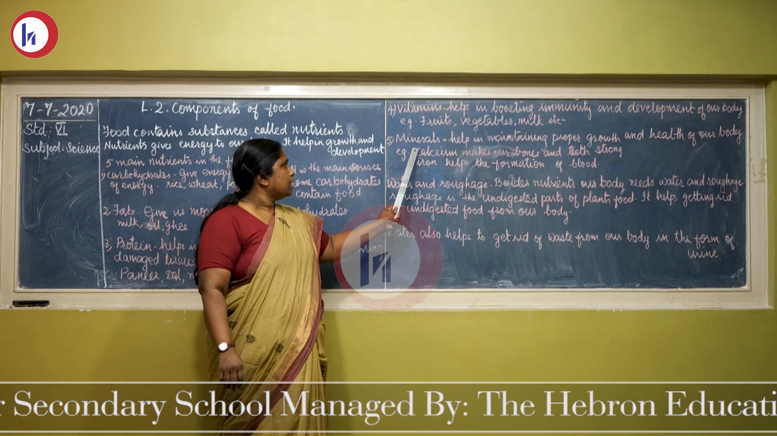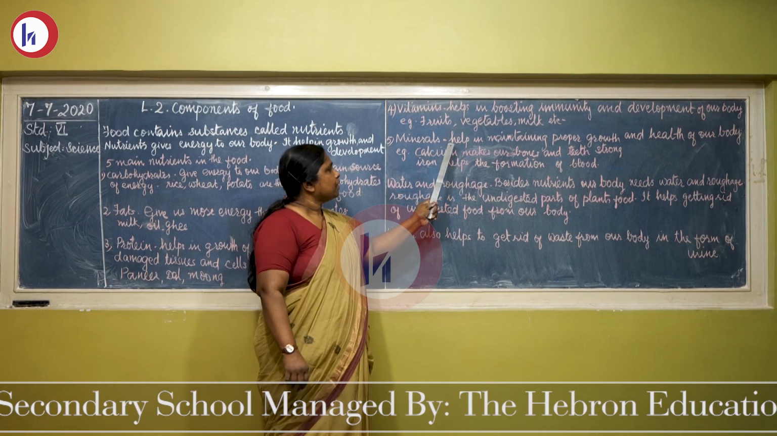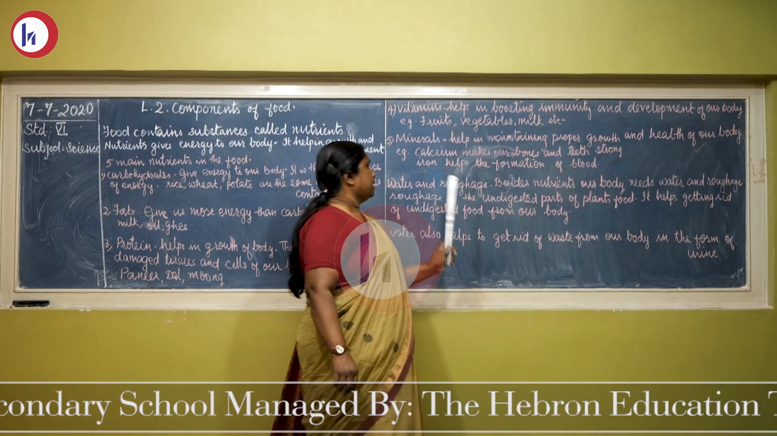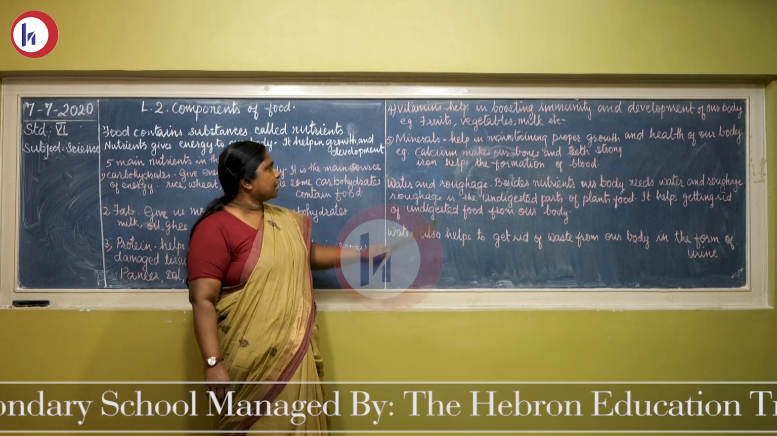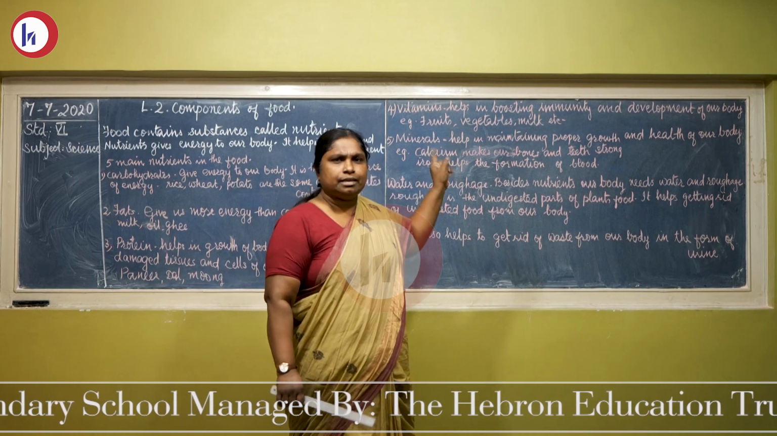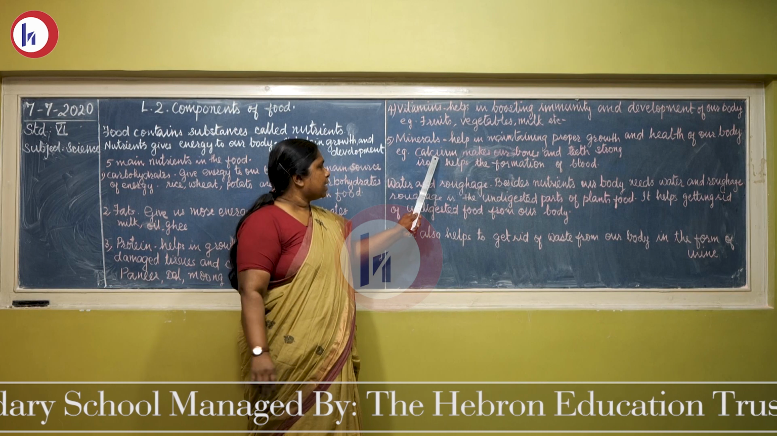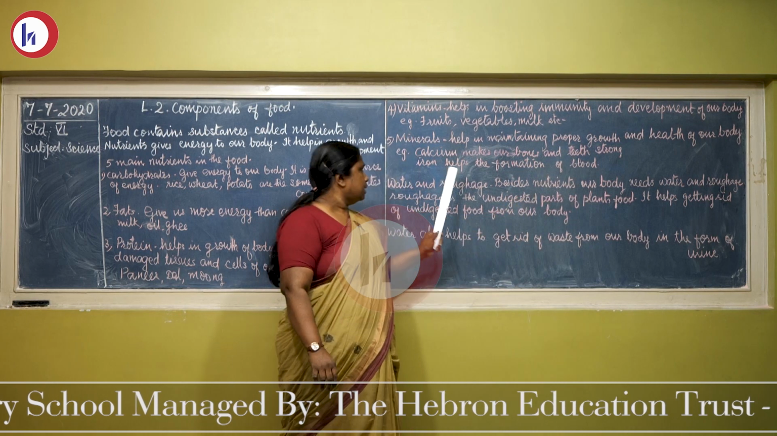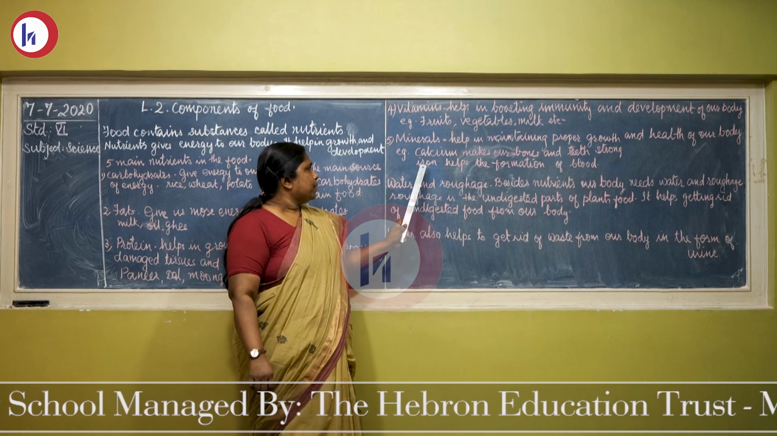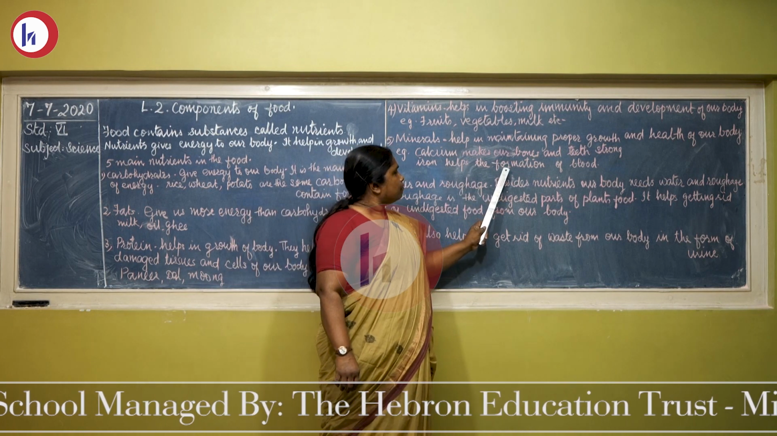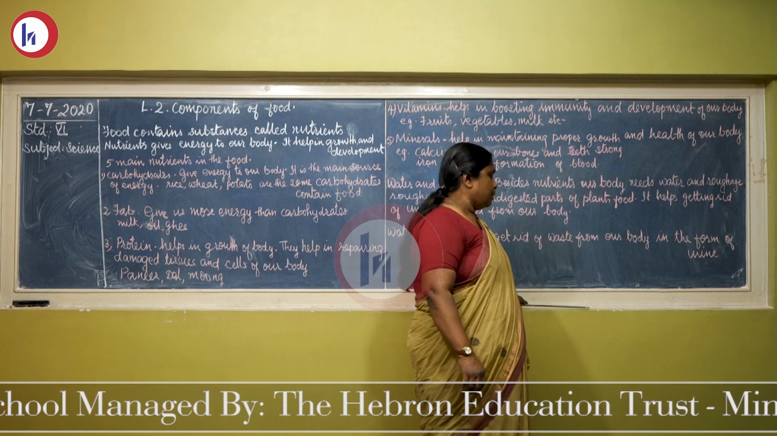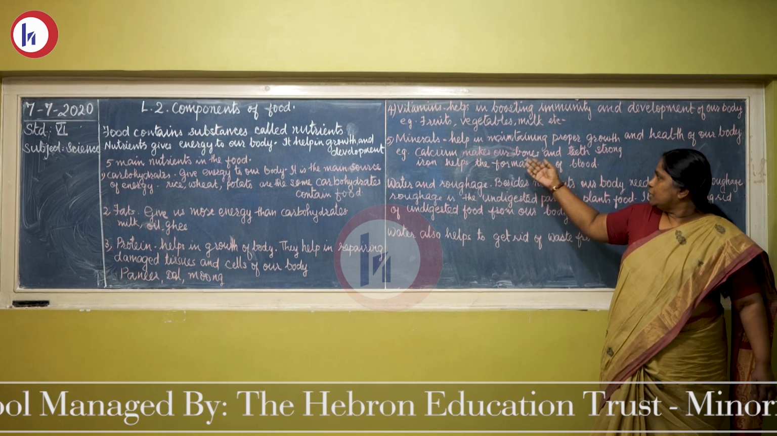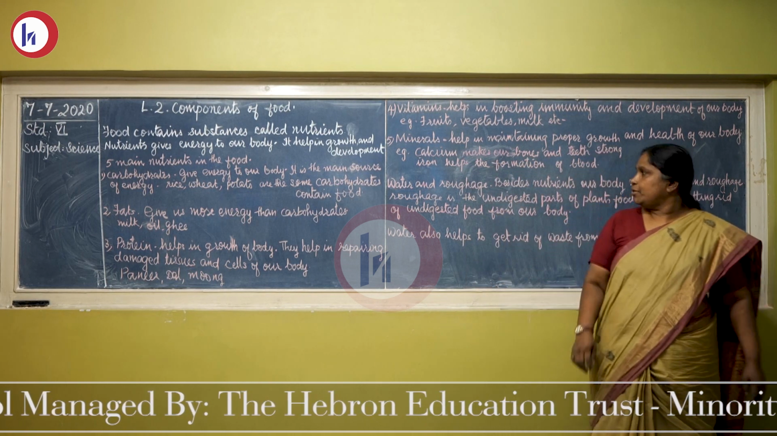Next, number 5, minerals. What do minerals do? Minerals help in maintaining proper growth and health of our body. Very small amounts of minerals are needed for our body. Example, calcium. What is calcium doing? Calcium makes our bones and teeth strong. Then iron. Iron helps the formation of blood. These 2 minerals help to make our bones and teeth strong and help in the formation of blood.